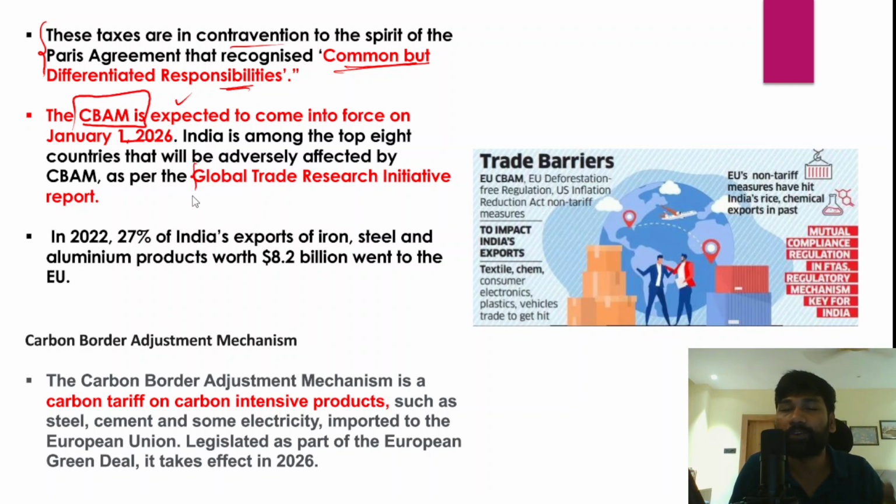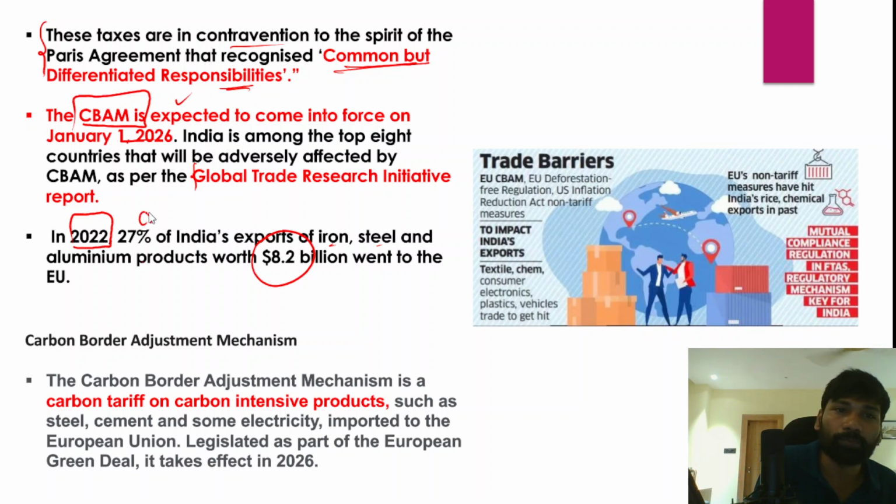And if we look at the statistics of India's total exports into the European Union in 2022, 27% of India's exports of iron, steel and aluminium products, worth 8.2 billion, went to the European Union markets. So if the European Union imposes the carbon border adjustment mechanism, Indian products such as steel, aluminium and iron would be significantly impacted, and that would also impact India's economic growth and employment trends.